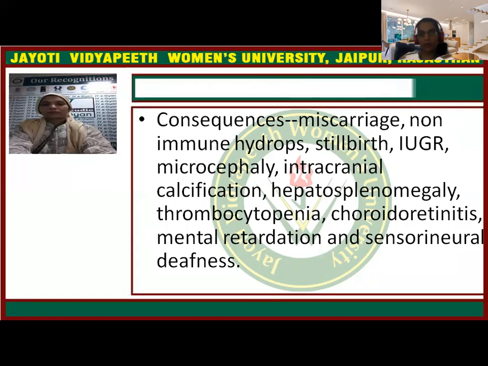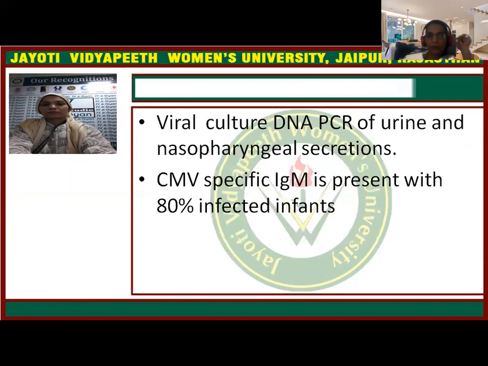Again, non-immune hydrops, IUGR, stillbirth, microcephaly, intracranial calcification, hepatosplenomegaly, sensorineural deafness, mental retardation, thrombocytopenia, and chorioretinitis. All these may be present because of the infection. So many complications are there, and among all these five infections, we can say rubella is much more common.